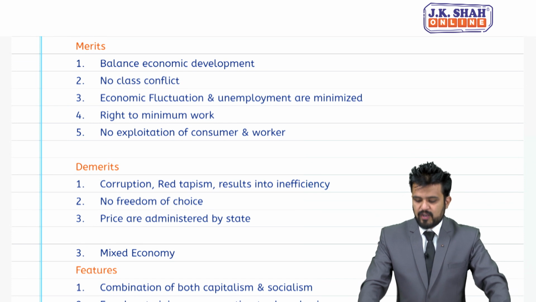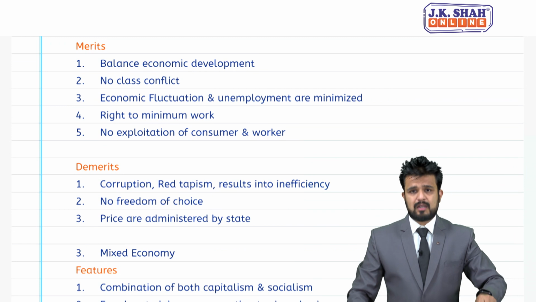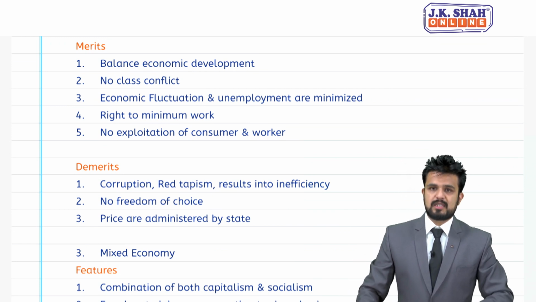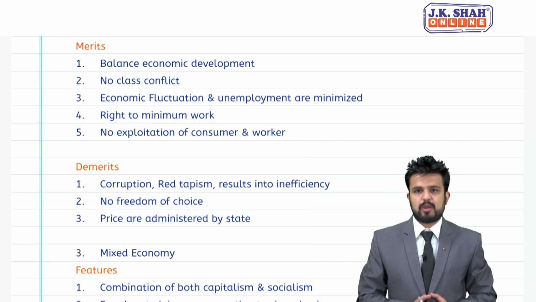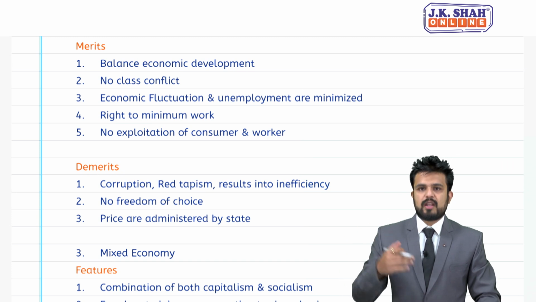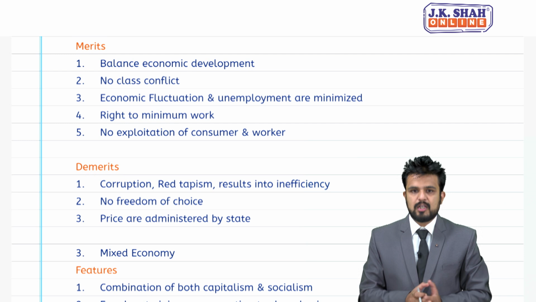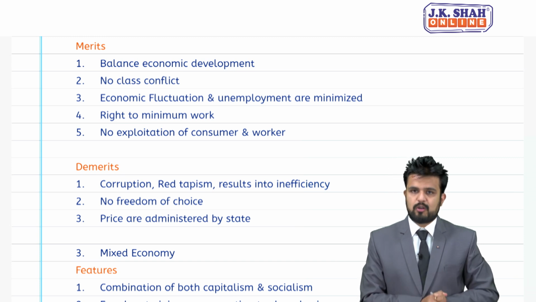Third point, economic fluctuations and unemployment are minimized. Since government is framing policies, rules and regulations for business, only mild fluctuations may occur. Too much unemployment, depression situation may not arise. So economic fluctuations will be under control under socialist economy.